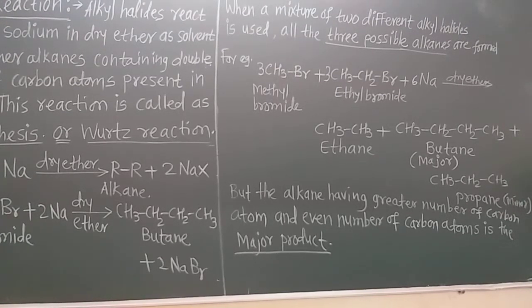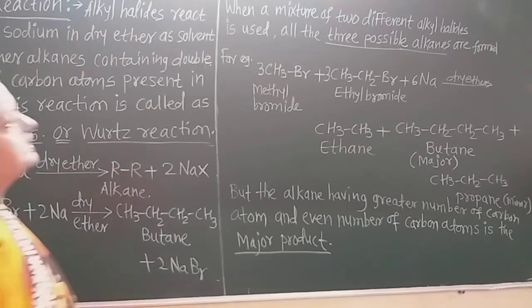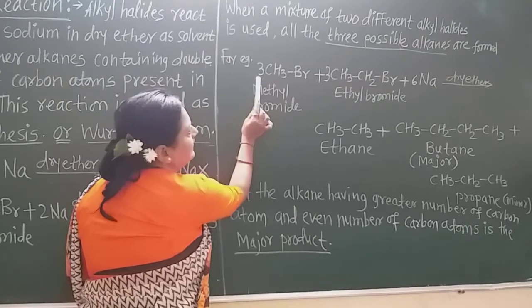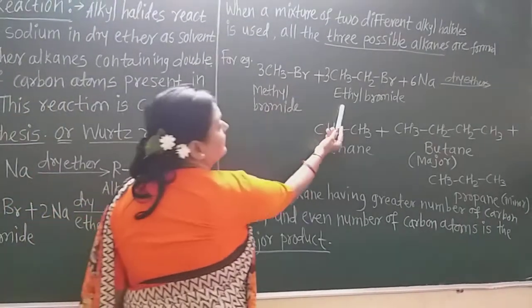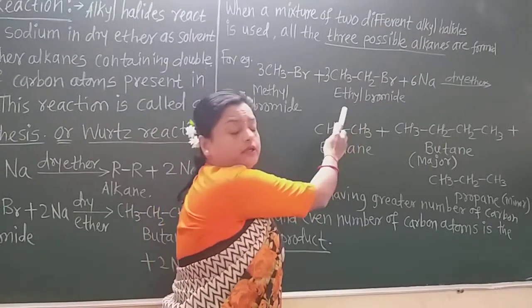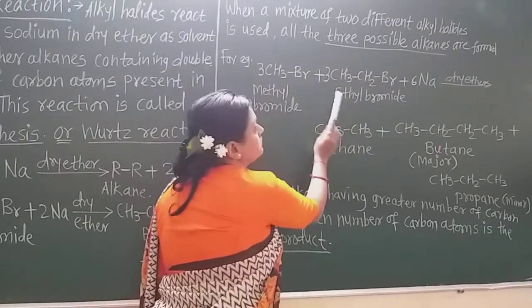That is, when we use two different alkyl halides and they react with sodium metal, then always take three molecules of those two different alkyl halides. Now see here, this is methyl bromide, I take three molecules. Always remember that. This is another alkyl halide, that is ethyl bromide. Here also take three molecules.